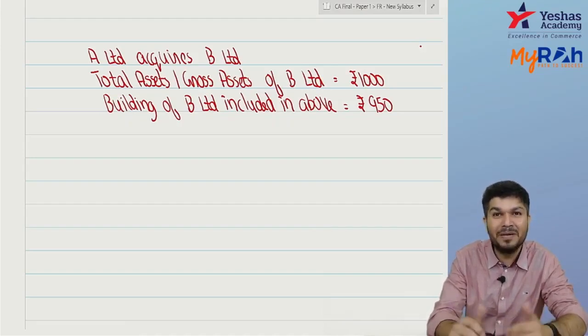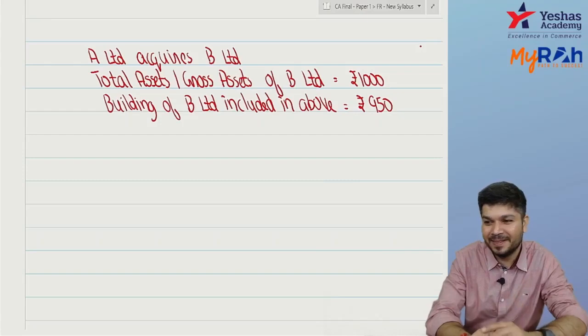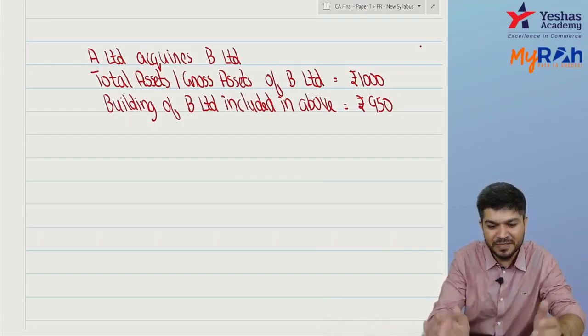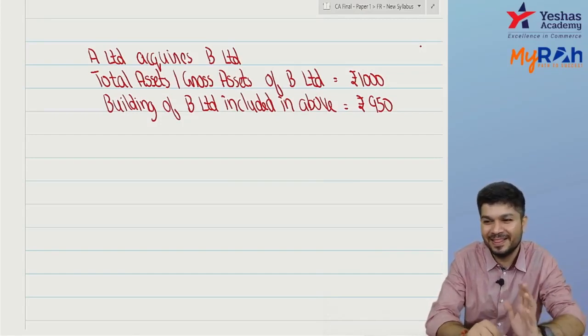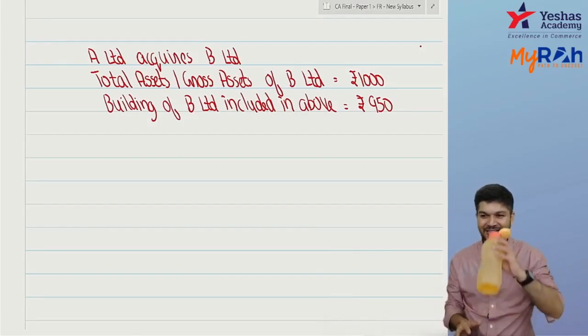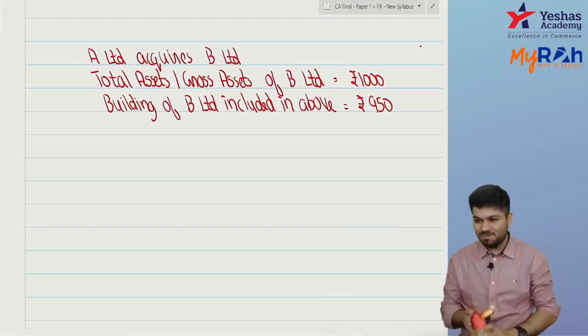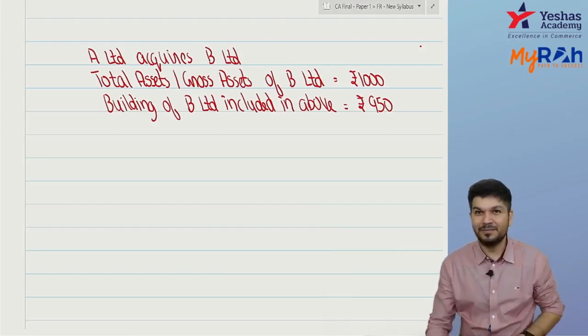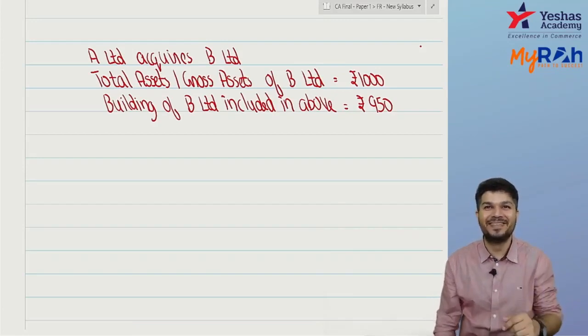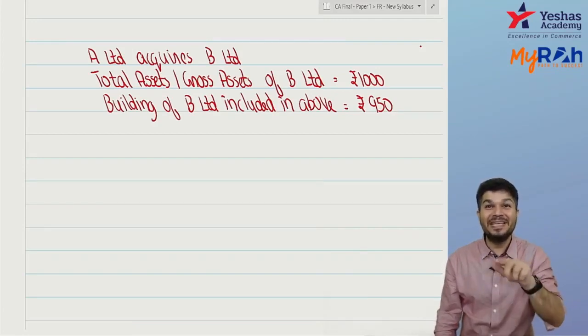If building, write BL. Both start with B, so don't write just B. BS is business, BL is building.